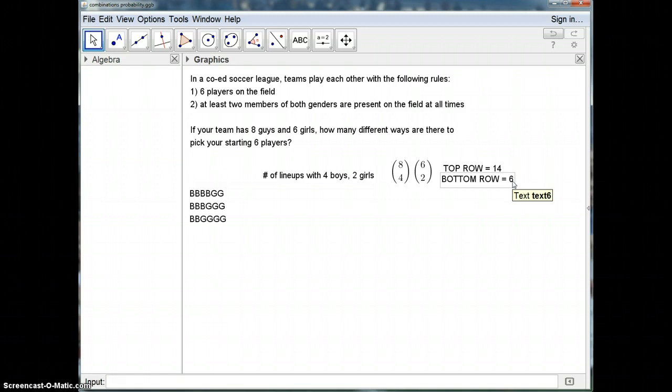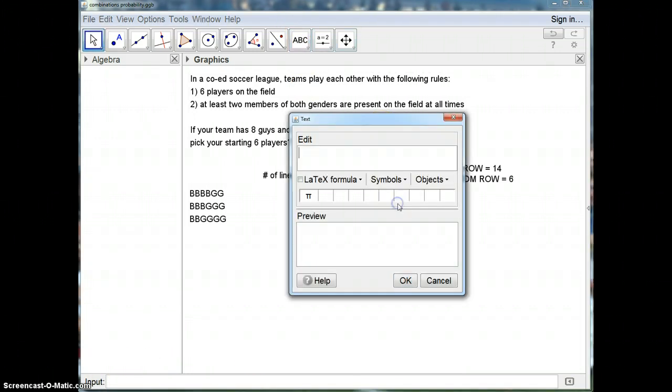But it's unfortunately not as easy as 14 choose 6, because that would include all the lineups with all 6 girls or 6 guys, which are not allowed under this circumstance. So we notice that 8 guys choose 4, 6 girls choose 2. Now we multiply these. 8 choose 4 is 70.